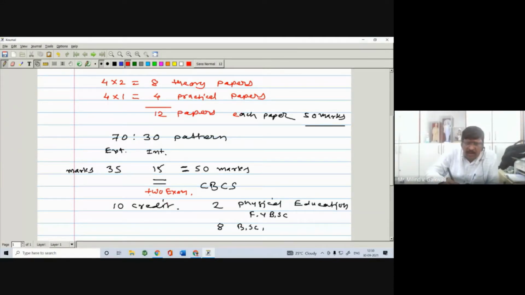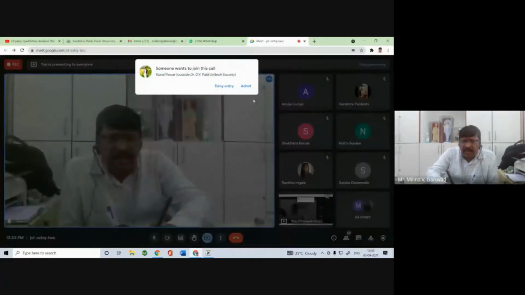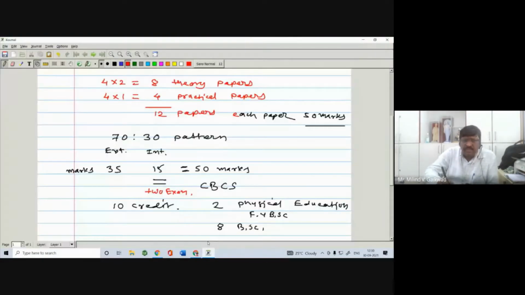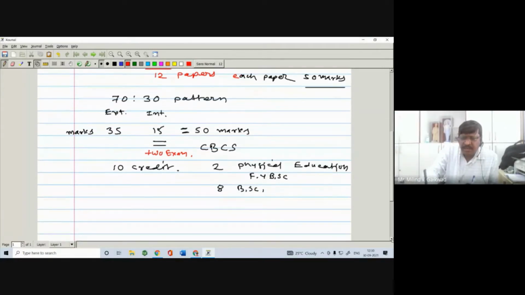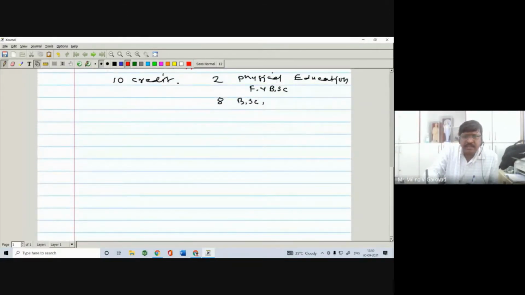But generally, there will be 2 compulsory class tests, right? So this is about the pattern of this examination. We have seen the CBCS pattern, the choice based credit system. And we have seen that in FYBSc you have 4 subjects, either group A, group B, or group C, right?